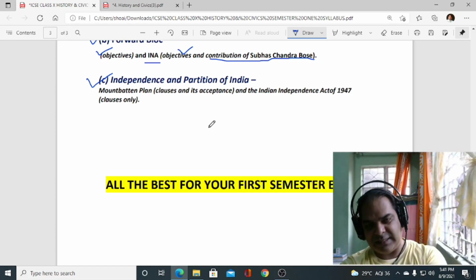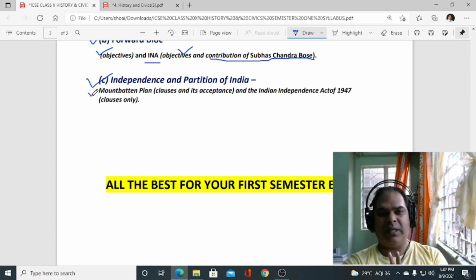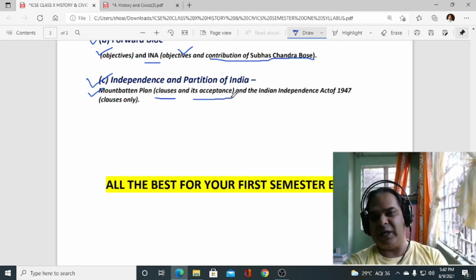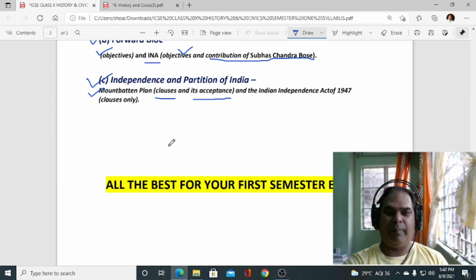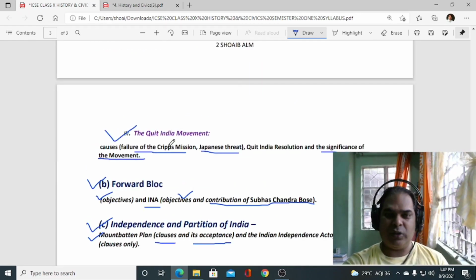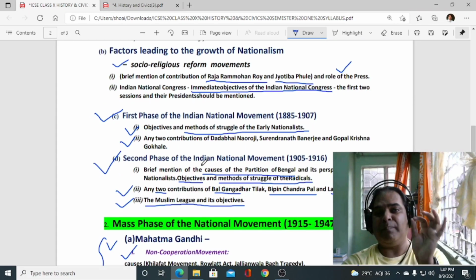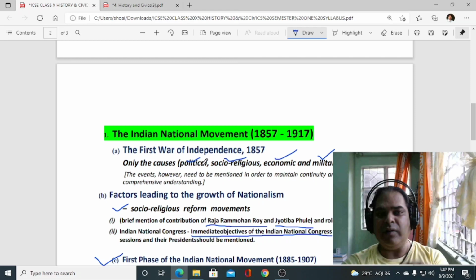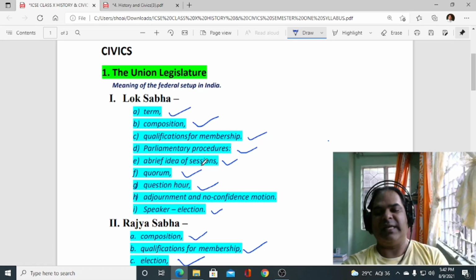So when we study this chapter, when we discuss or prepare this chapter, from here only 2 things. Number 1 is Mountbatten Plan. Why was Mountbatten sent to India? What were the clauses of the plan, and why did Congress accept the Mountbatten Plan? Okay, and the Indian Independence Act of 1947, only the clauses you have to prepare. Okay, so hope you all have understood the syllabus. So let me remind you once again, this is completely a syllabus only for the students preparing for the first semester. So only 2 months are left, so please follow this syllabus properly.